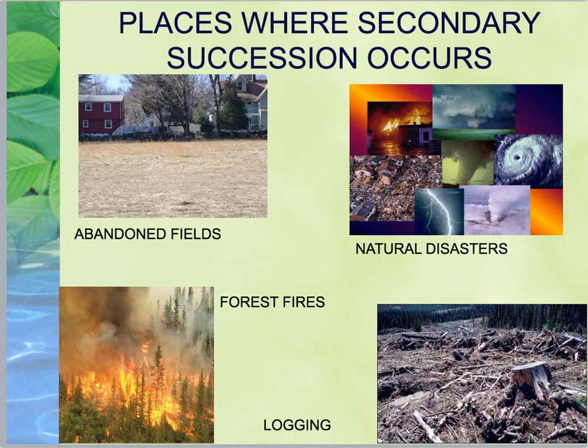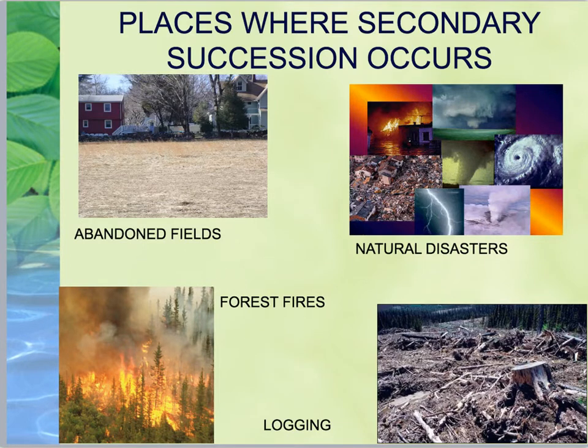So secondary succession, remember, that's where plants and animals have already been in that location before and have already established that land. So we're going to have a lot more soil present in these locations. So first example are abandoned fields. So a farmer plows his fields. If they stop plowing the fields and they stop planting and using the fields, you're going to find some weeds that grow, and eventually you'll get small shrubs and larger trees.